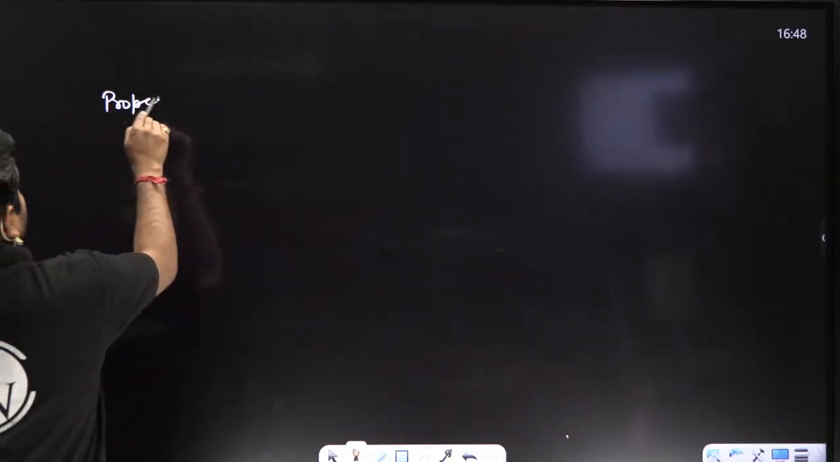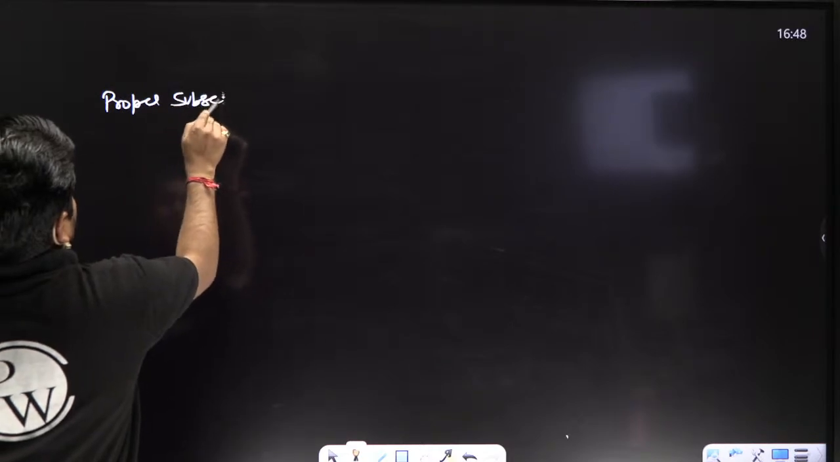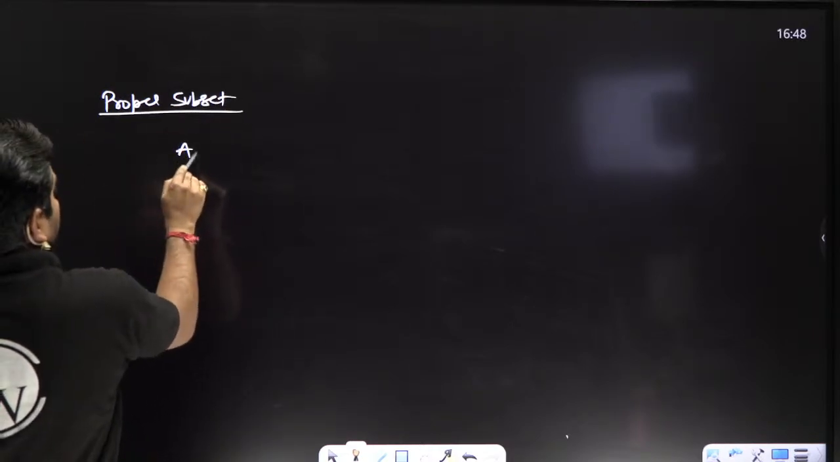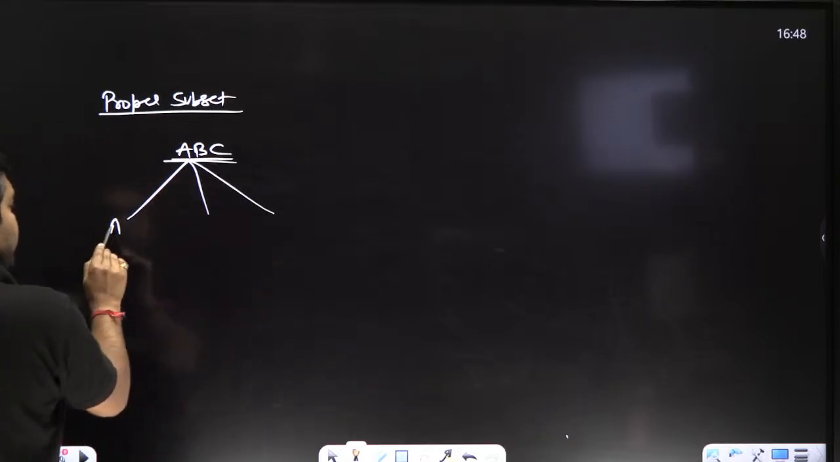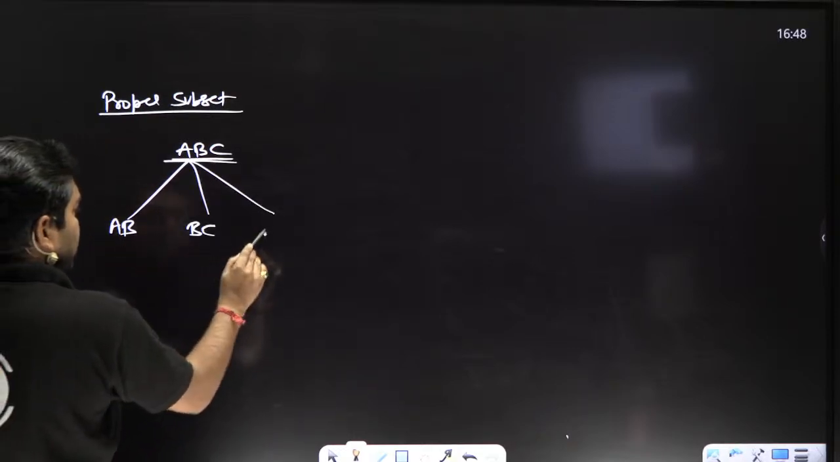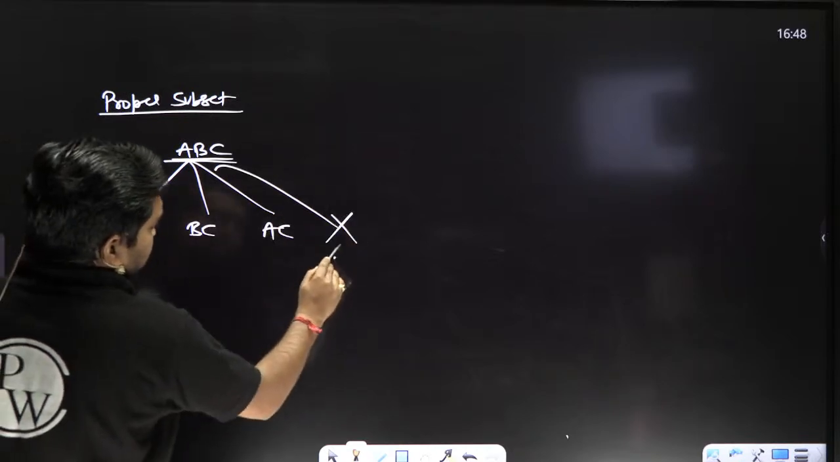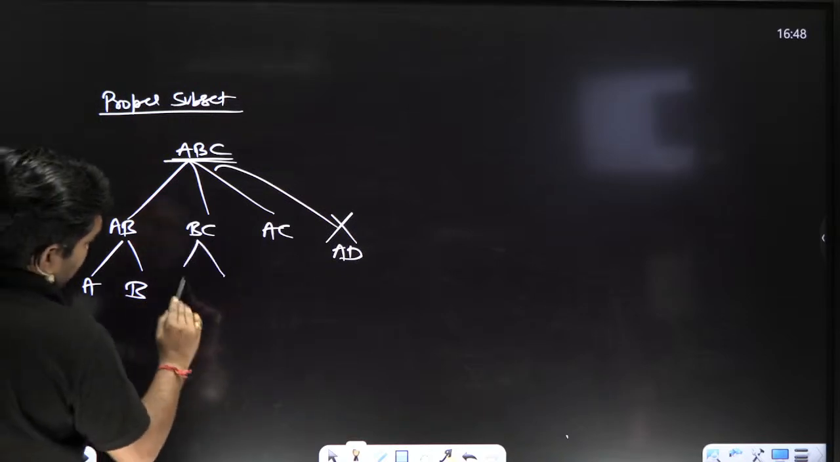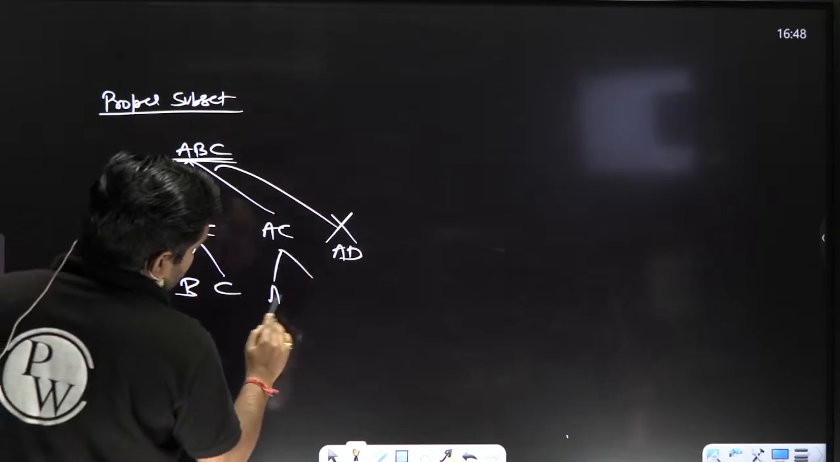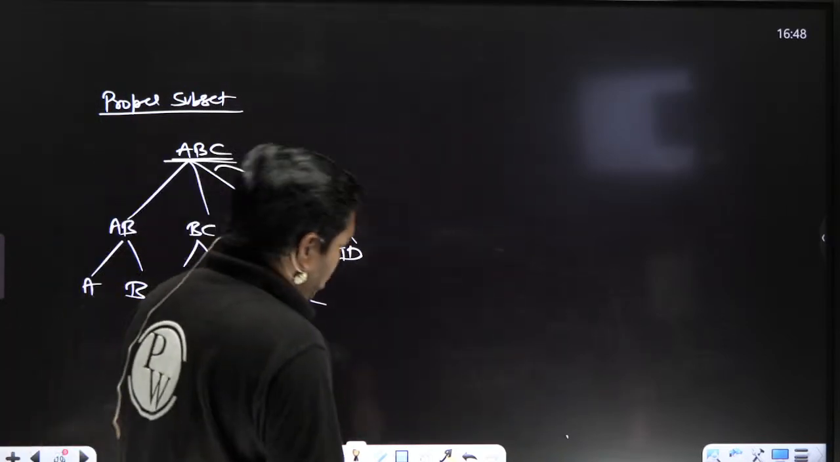First of all, please try to understand the meaning of proper subset. Please read this definition properly. Proper subset means what? For example, you are asking for the proper subsets of ABC. What is the proper subset of ABC? AB, BC, AC, not AD. Okay, what is the proper subset for this one? A comma B, B comma C, yeah, A and C. This is the meaning of proper subset.